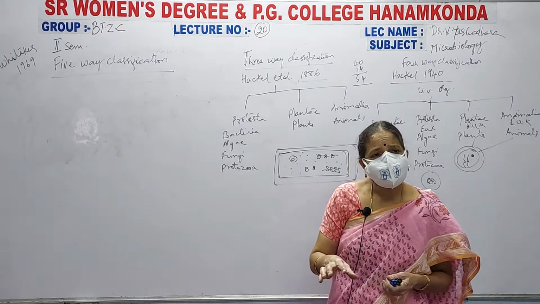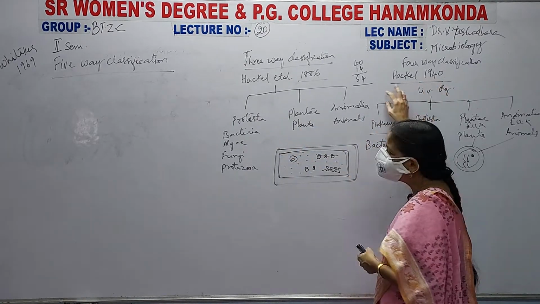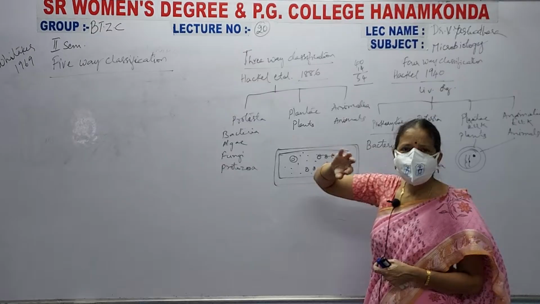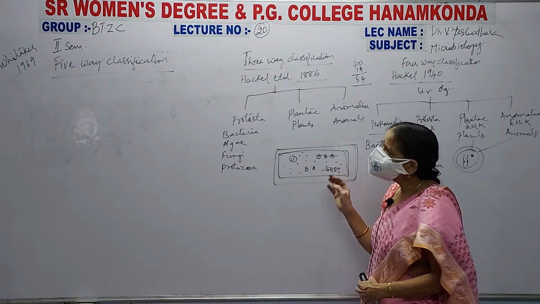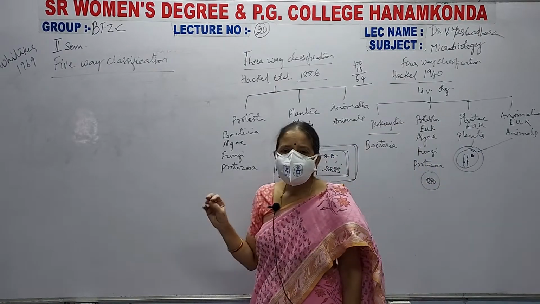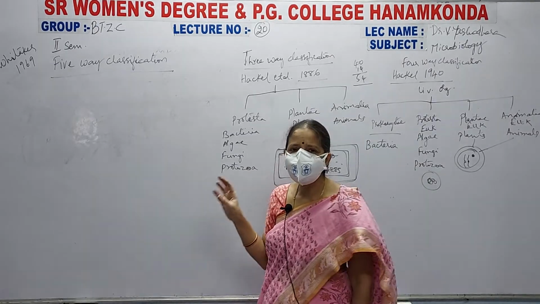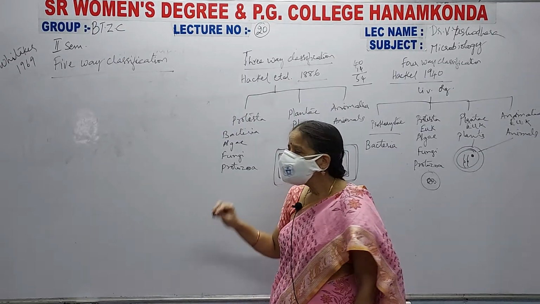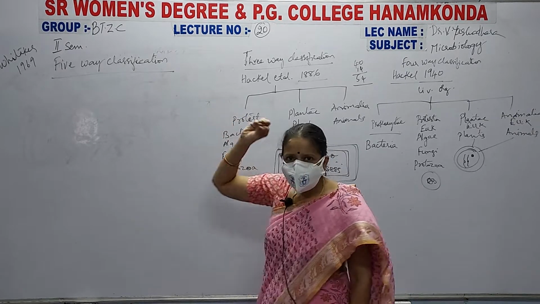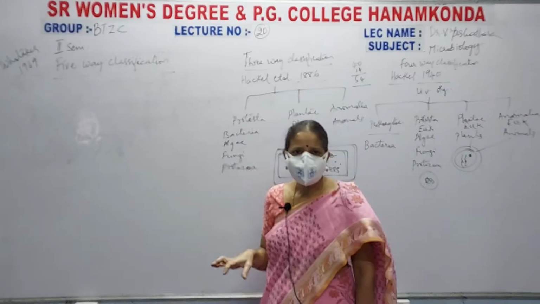From 1940 to 1969, this four-way classification was followed by scientists throughout the world. But later on, Whittaker in 1969 gave the five-kingdom classification for the living organisms, and from then onwards till now we are following Whittaker's five-kingdom classification.